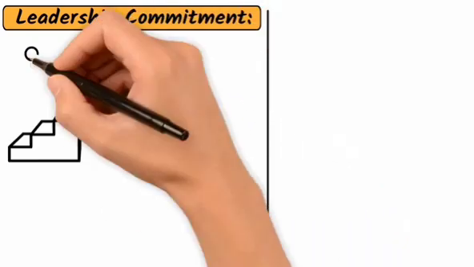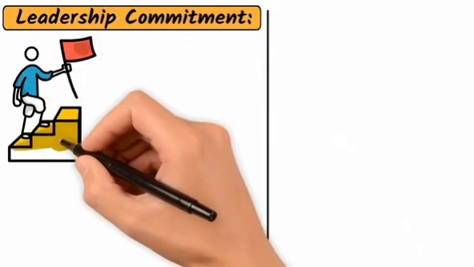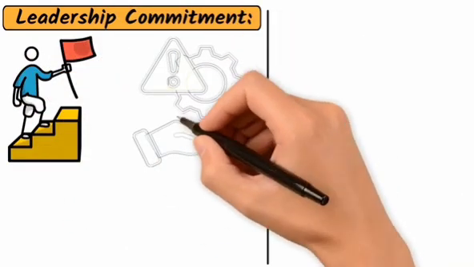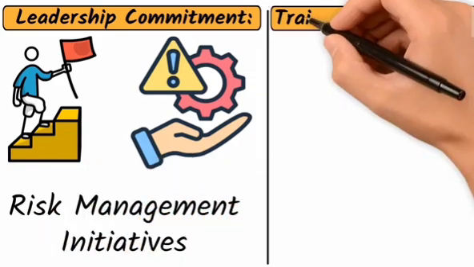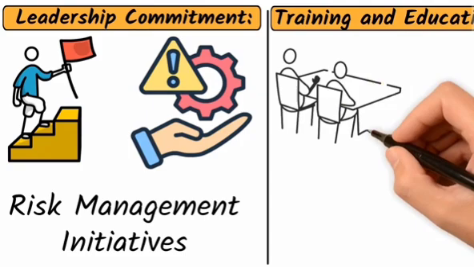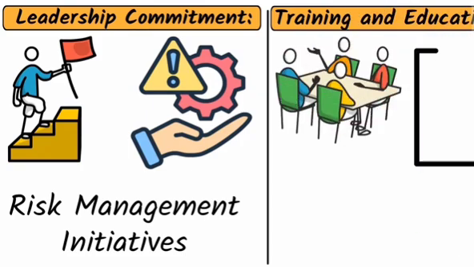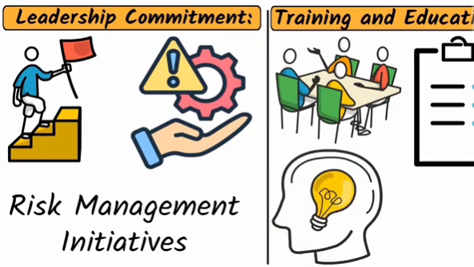Leadership commitment. Leaders must demonstrate their commitment to risk management by setting the tone at the top and allocating resources to risk management initiatives. Training and education. Employees at all levels should receive training on risk management principles, techniques, and tools. This helps build awareness and equips employees with the skills needed to identify and manage risks.